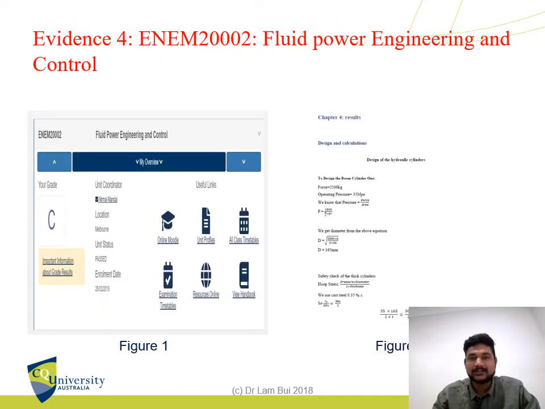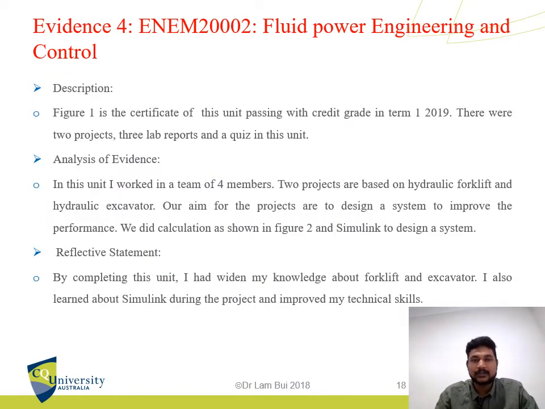So this slide is the evidence for Fluid Power Engineering and Control. I enrolled in this unit in term 1 2019, and I completed this unit with a credit grade. In this unit, there were two projects, 3 lab reports, and a quiz. The two projects are based on the hydraulic forklift and hydraulic excavator.